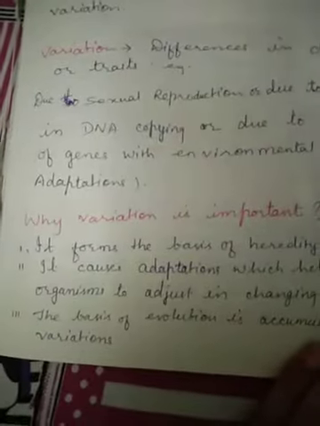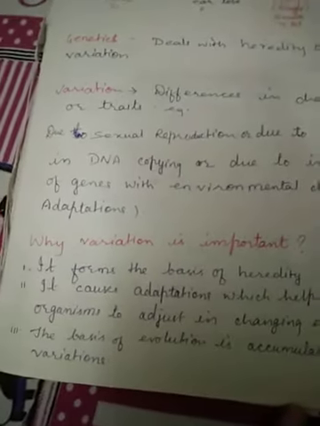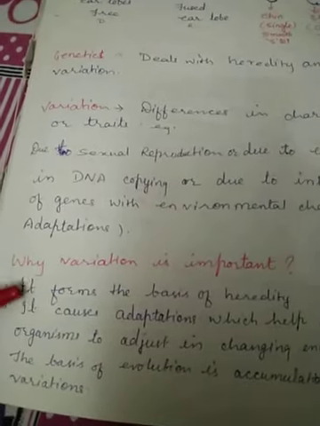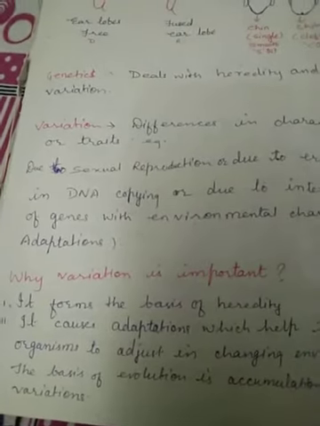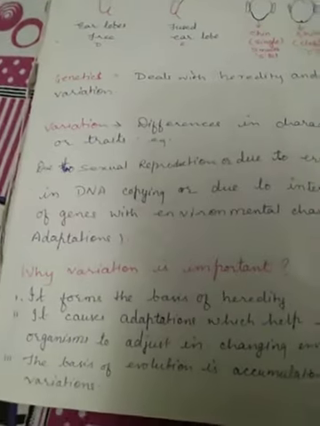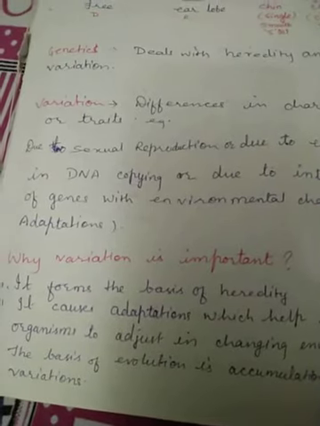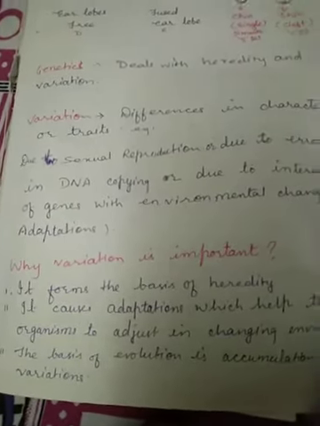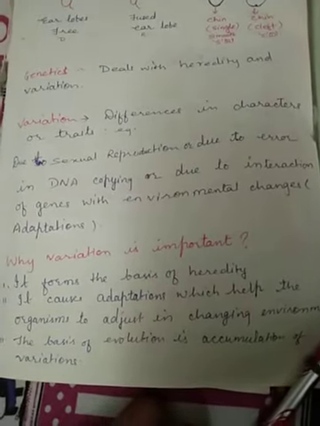Now next is why variation is important, why we need variation, why living organisms undergo variation. Variation forms the basis of heredity, that is, the transfer of characters from one generation to another. If variation does not take place, then there will be no evolution. Next, it causes adaptation, which helps the organism to adjust in the changing environment.